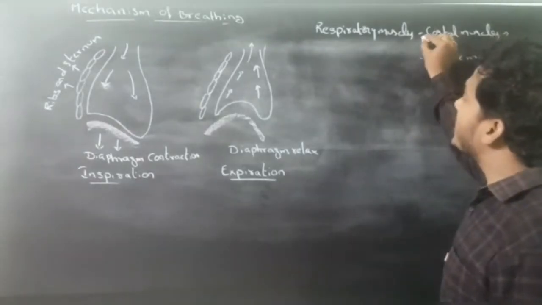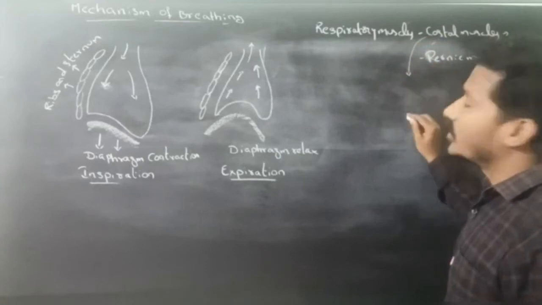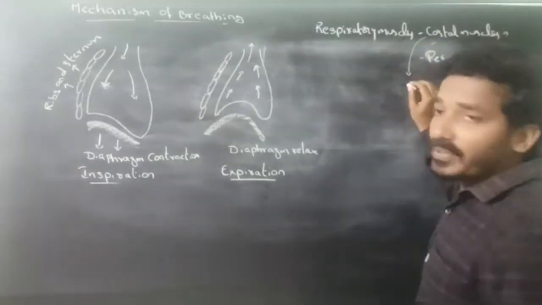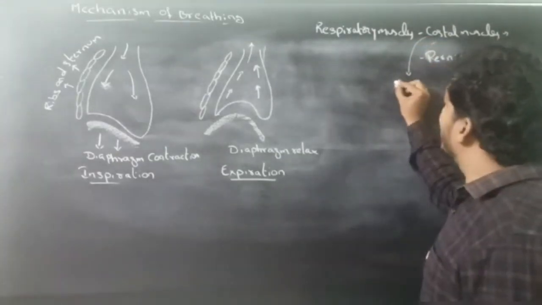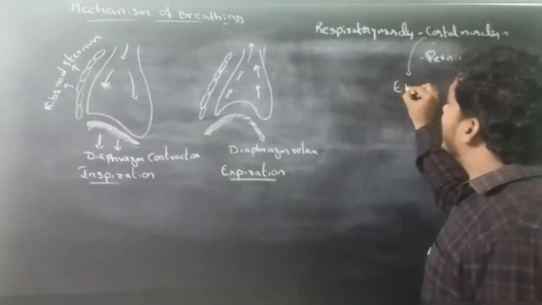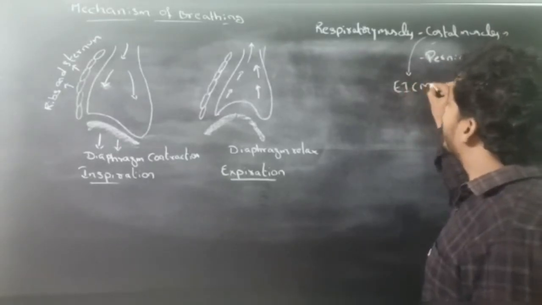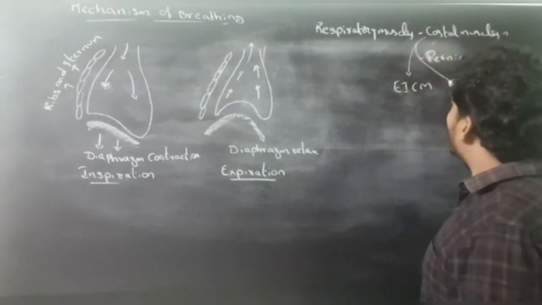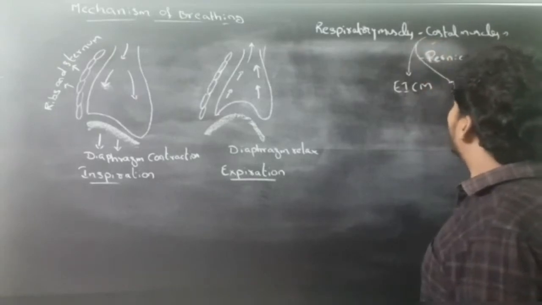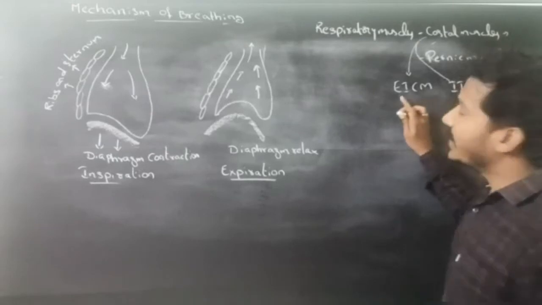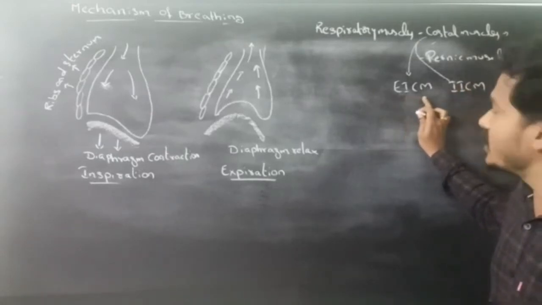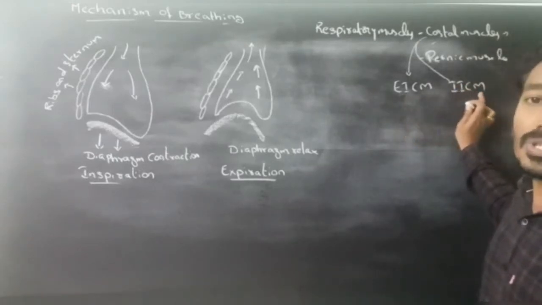Two types of intercostal muscles are present: external intercostal muscles and internal intercostal muscles.